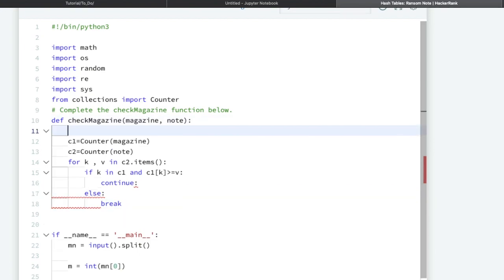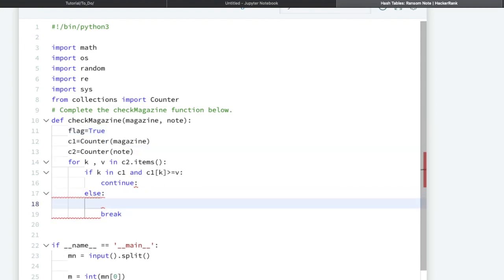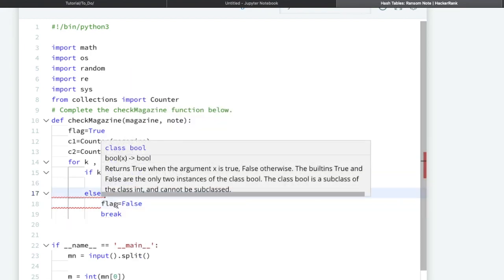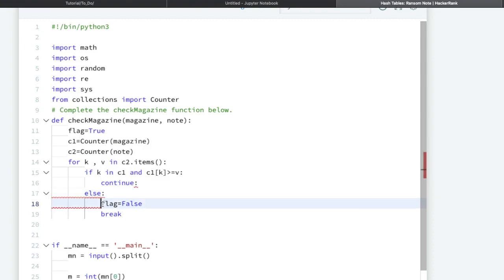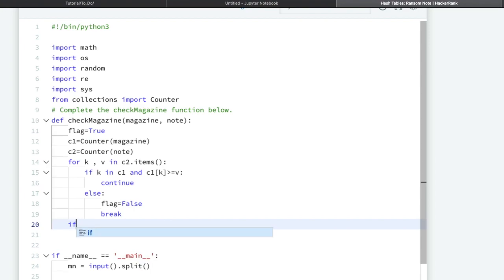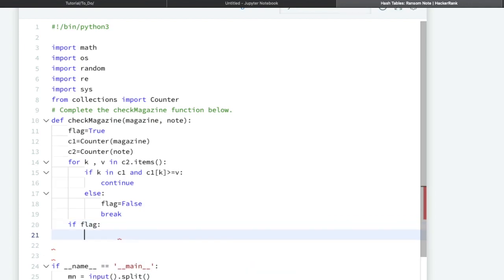Now here we will take one flag variable. If it is false, then we will simply set the flag to false. And at last we will check if my flag is true. If flag, then we'll simply print.